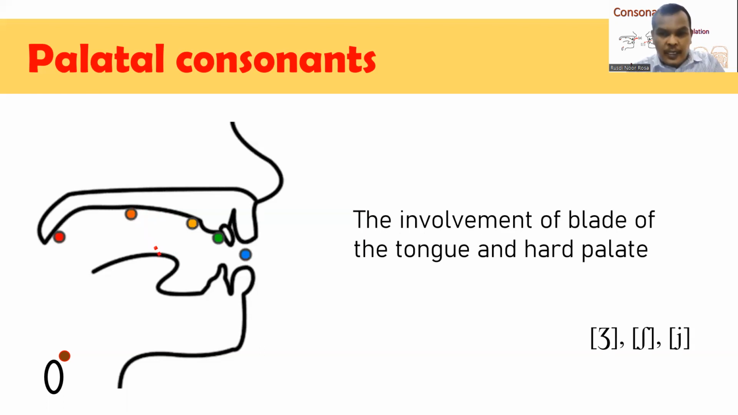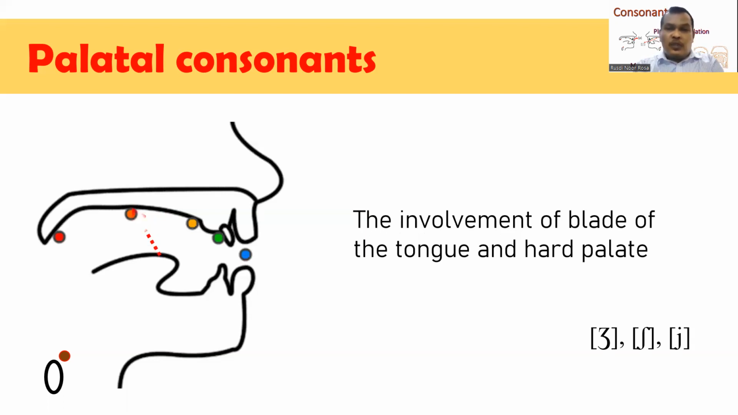They are ch, j, and y. J, such as in measure, sh, such as in wash, and y, such as in young. These three sounds in English belong to palatal consonants.